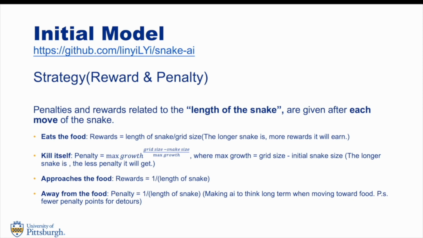As we can see on the slides, the agent will get rewards when eating food and approaching the food. It will get penalty when it kills itself and moves away from the food. The longer the snake is, the more rewards and less penalty it will get. The formula about approaching and moving away from the food makes the snake think long-term when moving.